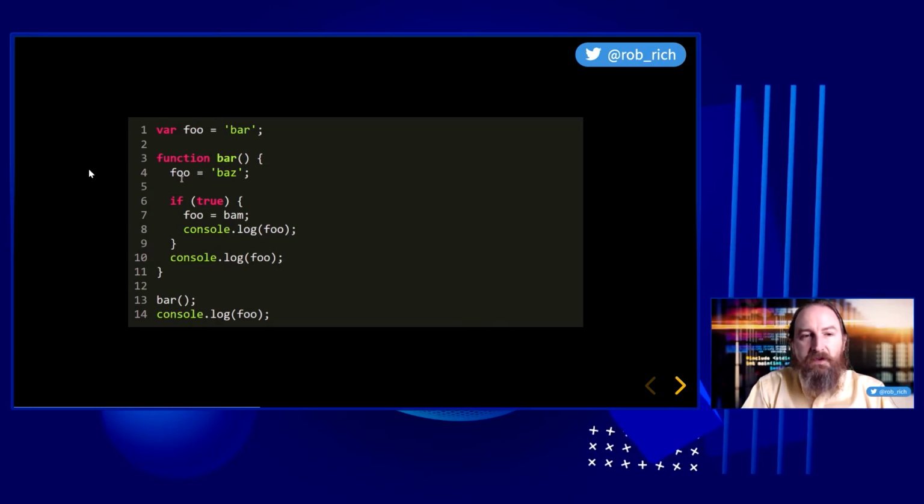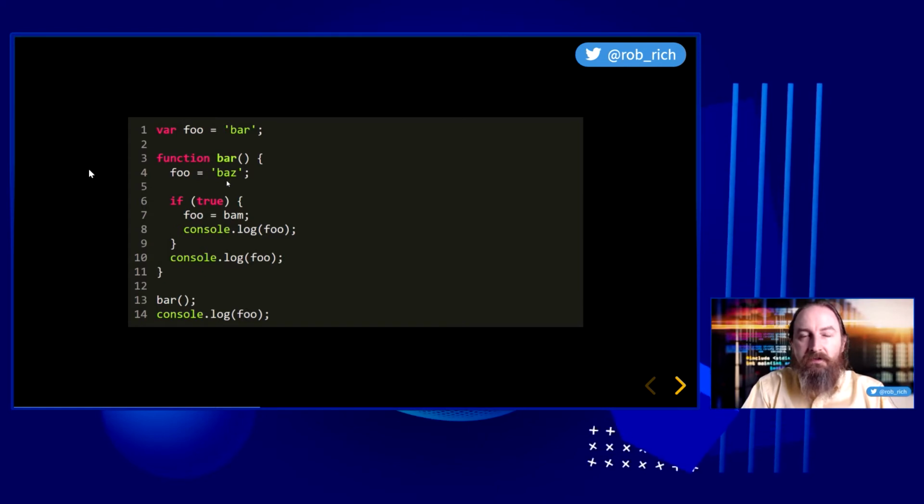Inside of our function, we'll go find a foo variable. Now, there isn't a foo variable defined in this scope, so we'll find this outer foo variable and we'll set what was bar to baz. Inside this block, we'll try to set our foo variable to our bam variable. So let's go look for a bam variable. There isn't one in this scope.